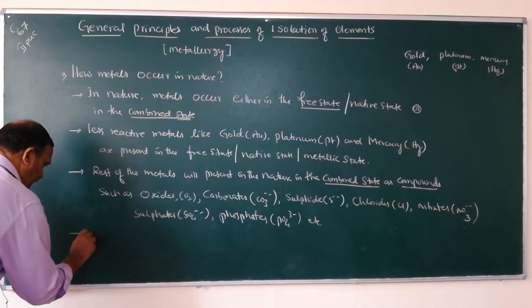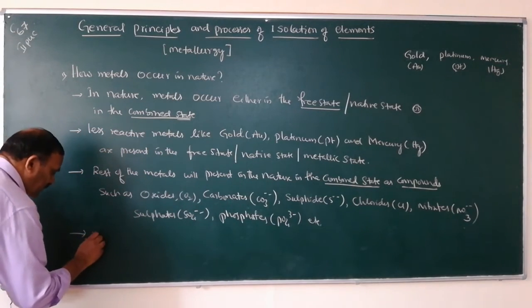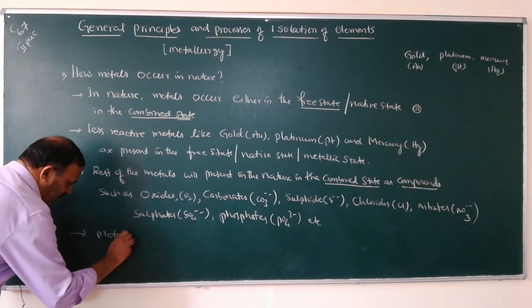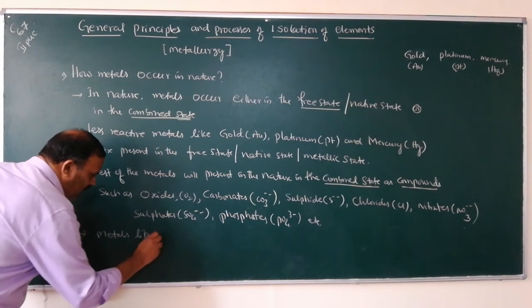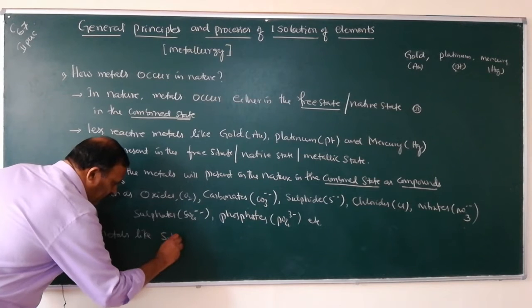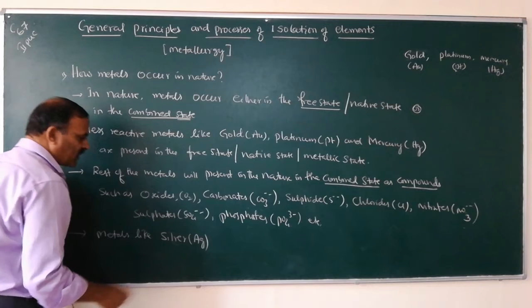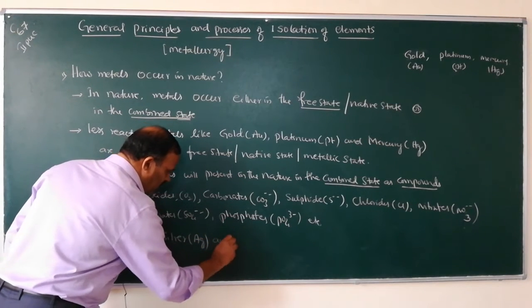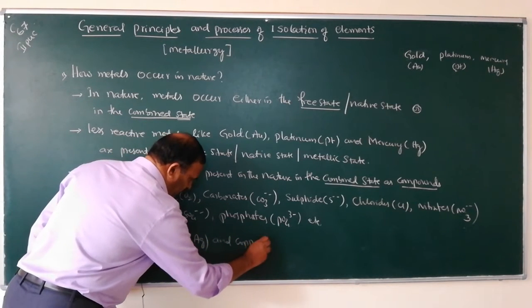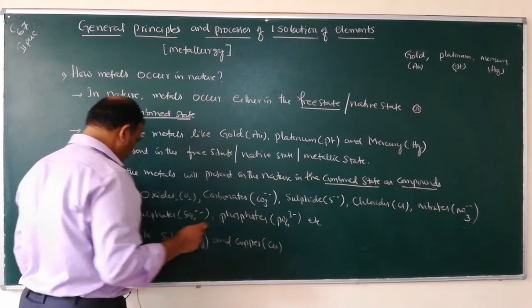And next point, metals like silver. What is the formula of silver? Ag. And copper. What is the formula of copper? Cu.